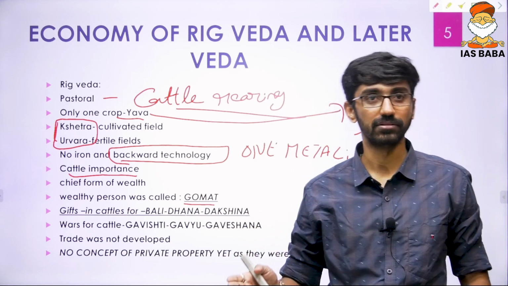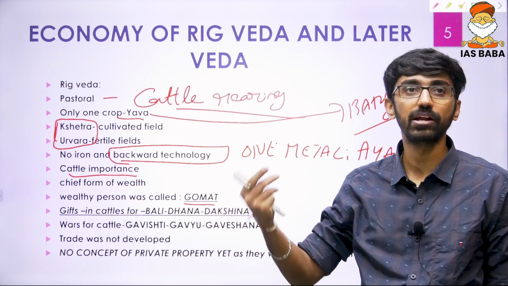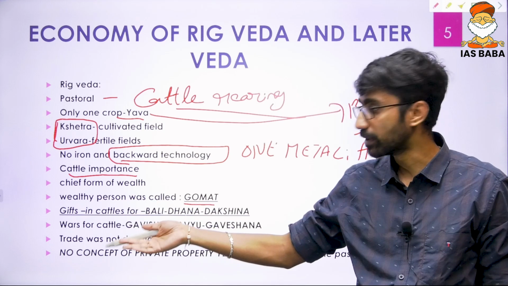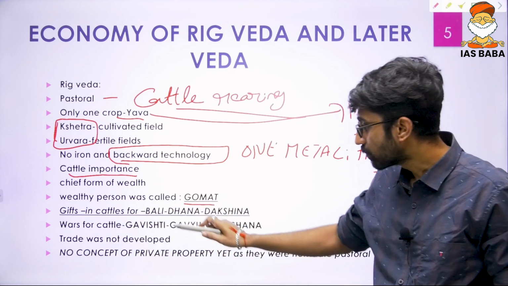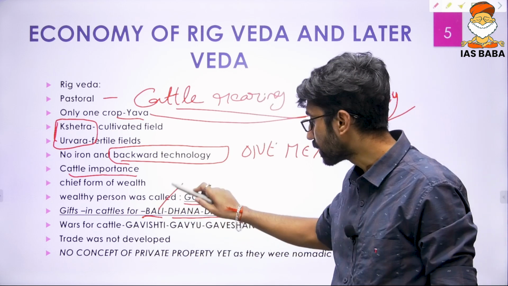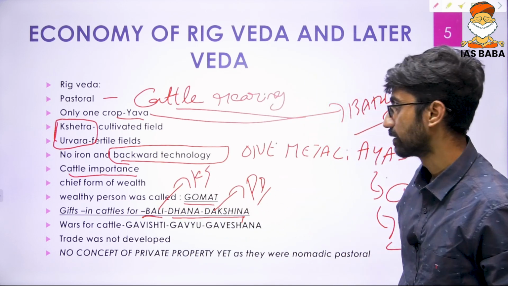Okay, so gifts, like I told you, priests were receiving gifts. That is the reason inequality was emerging, and the gifts were given in the form of cattle only, because cattle was the chief form of wealth. The gifts were called Bali, Dana and Dakshina. Bali was given to Kshatriyas, and Dana and Dakshina were given to the priestly classes.